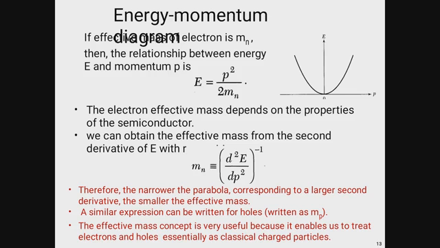And similar kinds of expressions we can use for holes also, which is mp, which denotes the effective mass of holes. The effective mass concept is very useful because it enables us to treat electrons, which are negative particles, and holes, which are positive, essentially as classical charged particles.